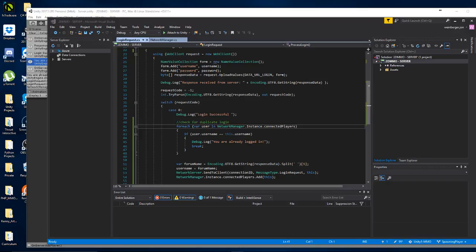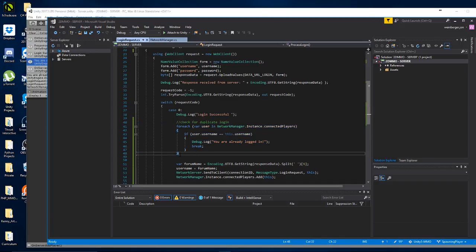But basically, where we left off not so long ago is we are checking for a duplicate login so that you can't log in more than once. And what I've done here is I created a for each loop that goes through the connected players, and it checks if the username matches this username. And if it does, then we're trying to log in twice, and we can't do that.